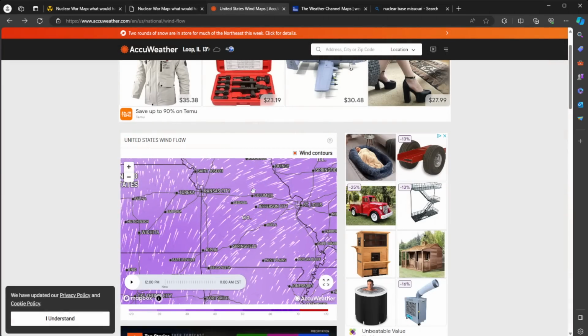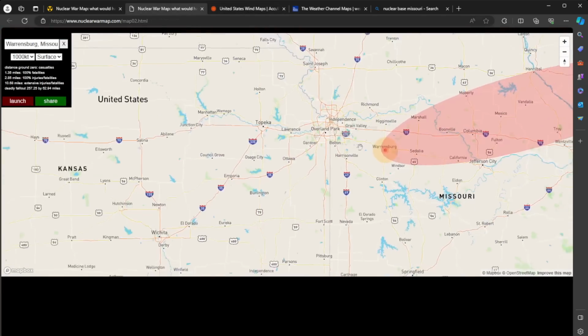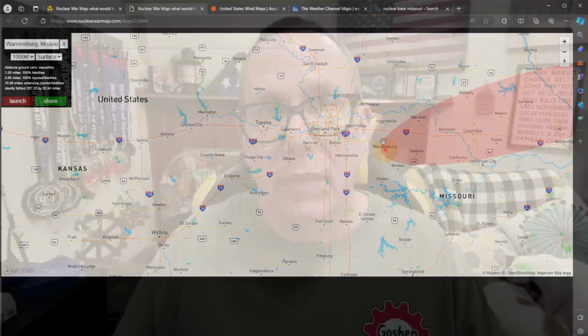The winds are going pretty close to it. Instead of going east-northeast, they're going more northeast. So going here instead of this direction, more like this direction. So if you live in Macon, you may be in the path of this fallout. This is the first thing you need to do. Find out where you live on this database and go through some scenarios. Just understand the fallout does not always go from west to east, or in this case, a little bit in the up direction, not at all.